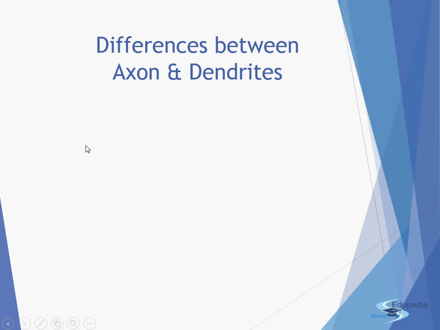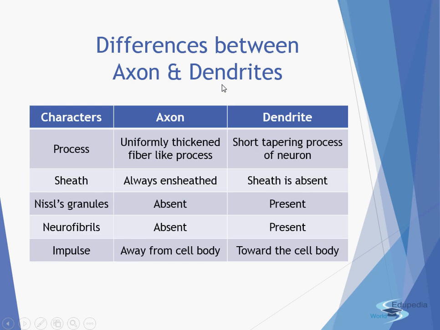Now this is a small difference between an axon and a dendrite, because both we have studied in the structures which are known as the neurites. First of all, the process. Axon is a uniformly thick fiber-like process, whereas the dendrites are the short tapering processes of the neuron. Sheath: axon is always ensheathed by the myelin sheath, but the sheath is absent on the dendrite.